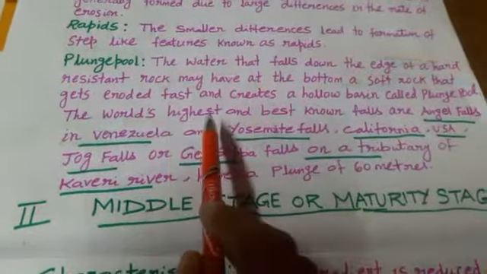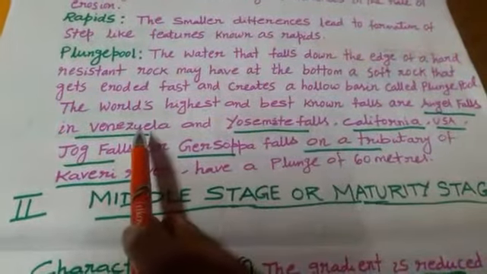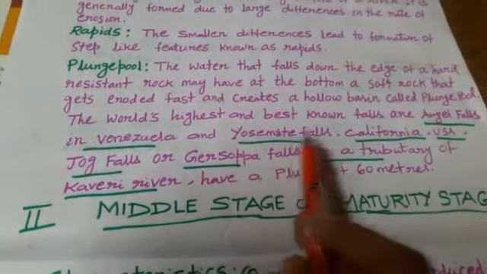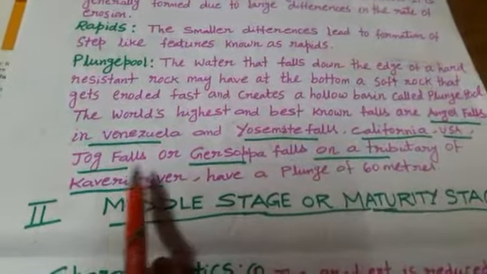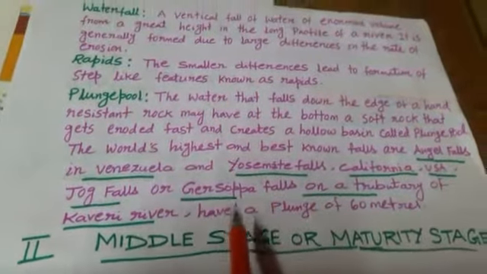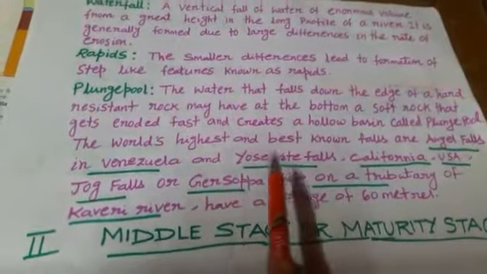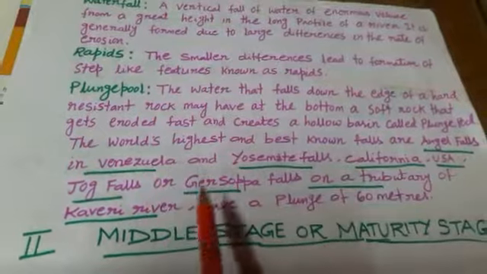The world's highest and best known falls are given here: Angel Falls in Venezuela and Yosemite Fall, California, USA. Jog Fall or the Gersoppa Fall on a tributary of the Kaveri River has a plunge pool of 60 meters. You can easily find this waterfall location in the atlas.